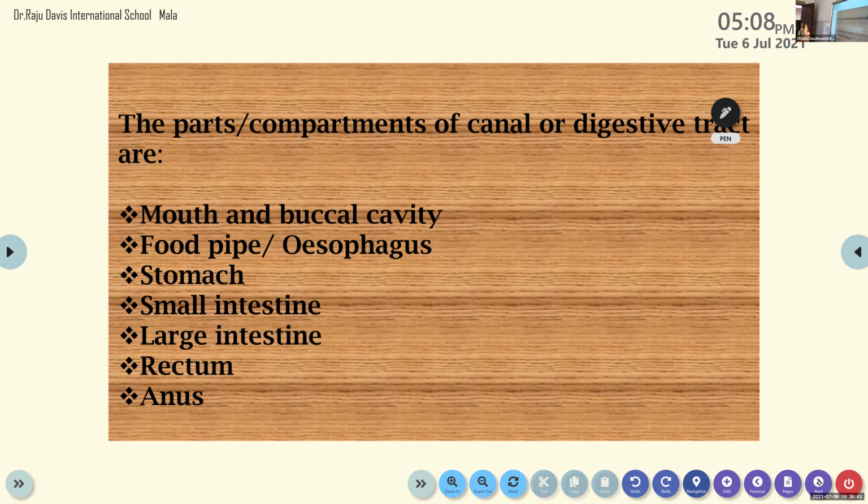So this canal is divided into different compartments. And what are the different compartments? Mouth and buccal cavity. The second compartment of our unbroken canal is the food pipe or esophagus.